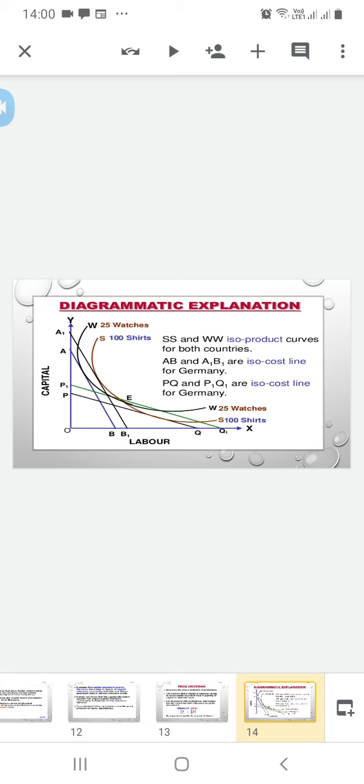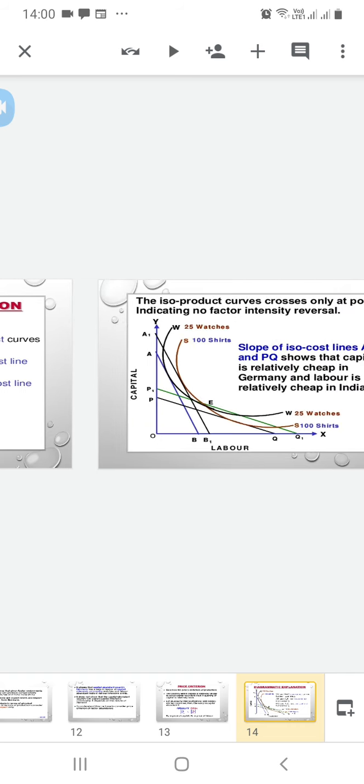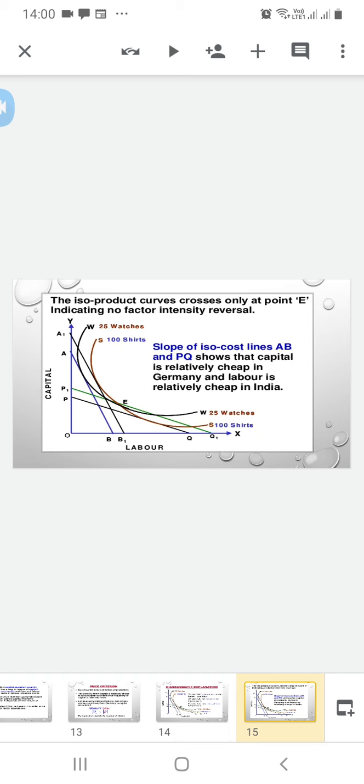So it is touched. These lines are showing equilibrium at point E. So Germany is capital abundant and India is labor abundant. The isoproduct curves cross only at point T, indicating no factor intensity reversal.